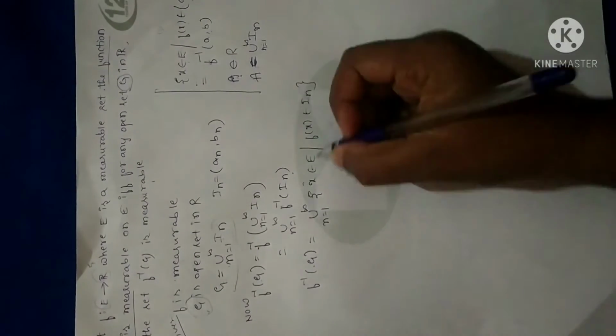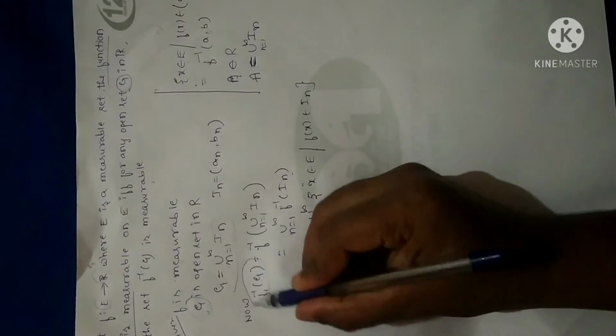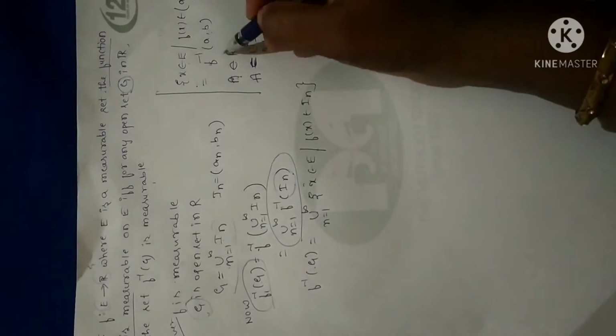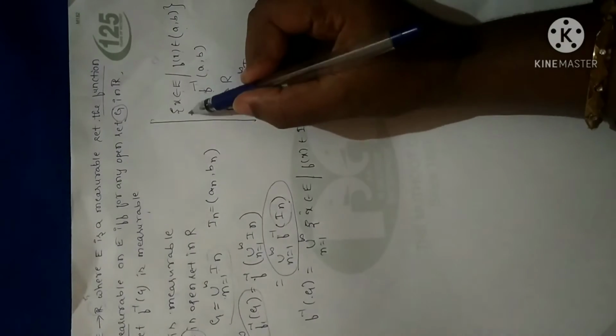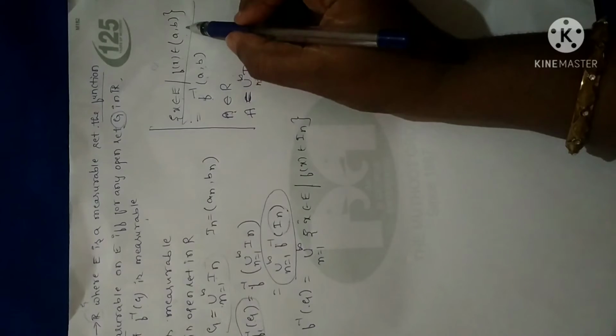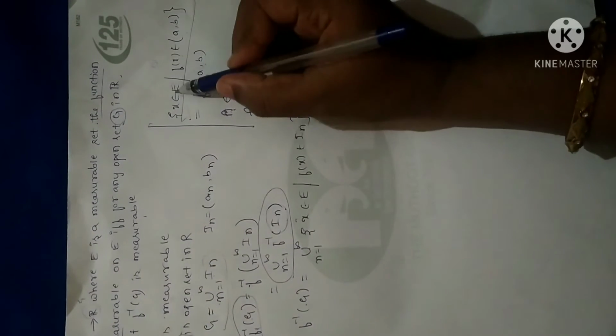This is what the meaning is. See here, f inverse of G can be expressed as a union of f inverse of all the open intervals. So just now I have told you, when you have a set like this, a function like this, x belongs to E, f of x belongs to AB, I can write f inverse of AB. It is just a reverse.